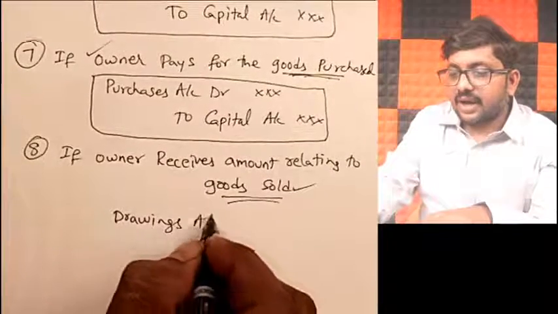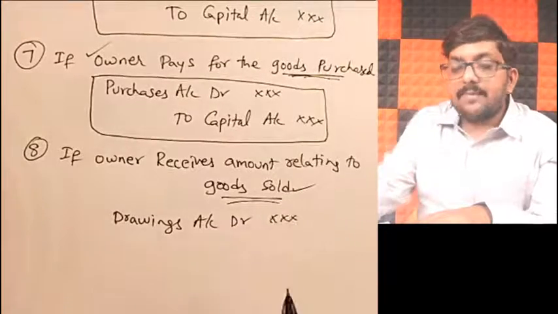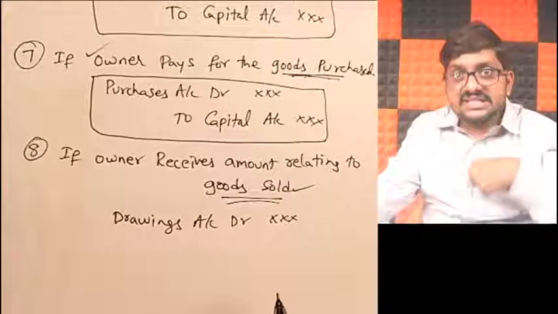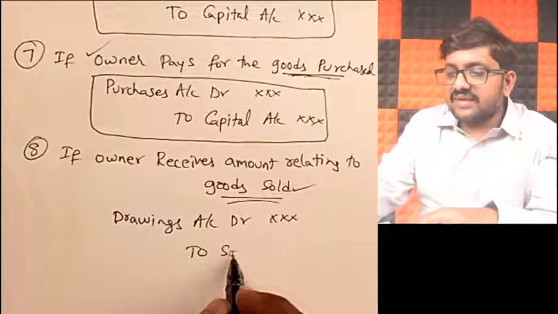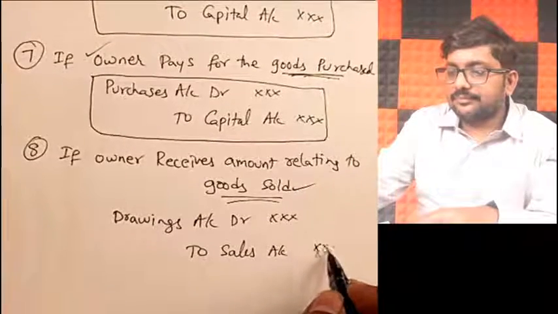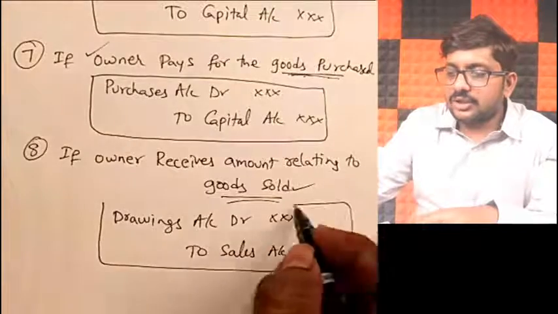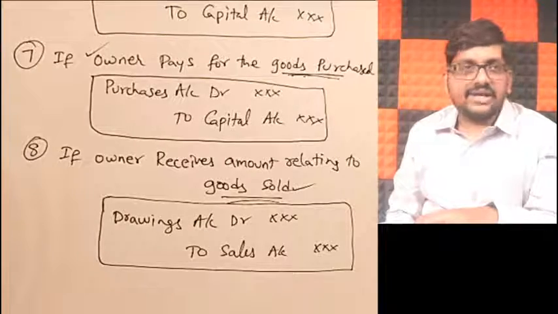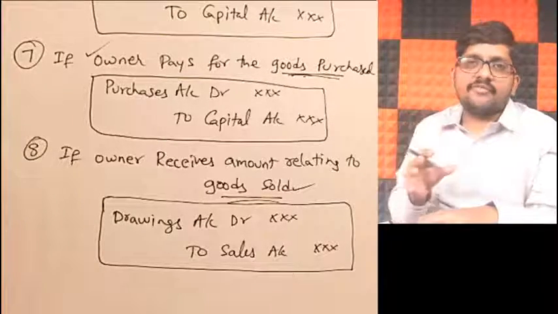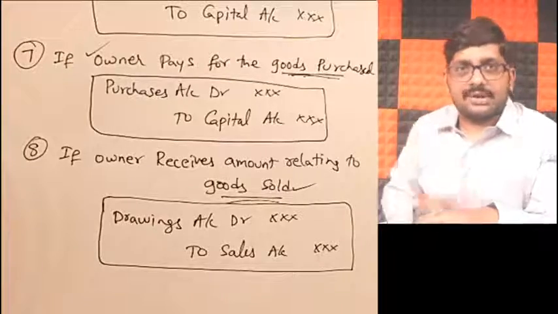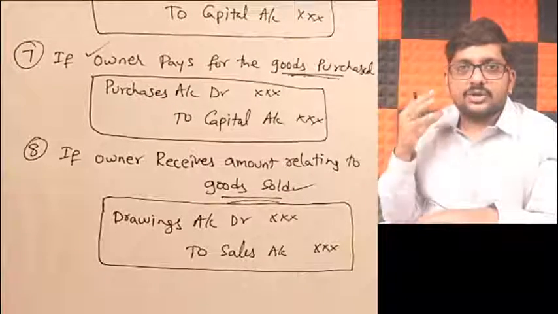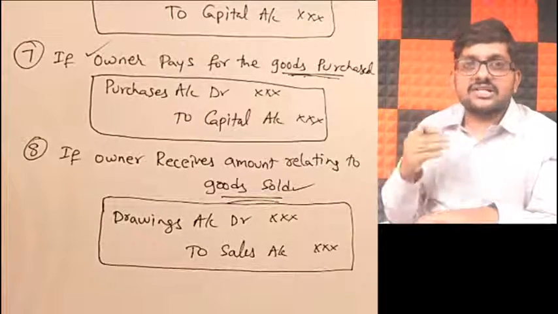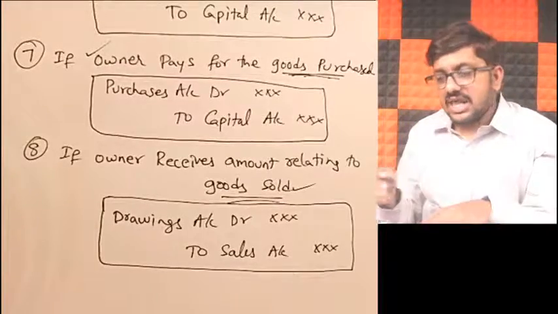We call it drawings account debit. And that sale, does it belong to the owner or is it business sales? It is business sales. Because it is business sales, I will take it to sales account. Drawings account debit to sales account. Got it, friends? So these are some of the peculiar transactions that come in our capital account. Discussion number 2 in relation to our special cases is done. First we spoke about where purchase account will be created, and now some special cases in relation to capital account. Let us move on.